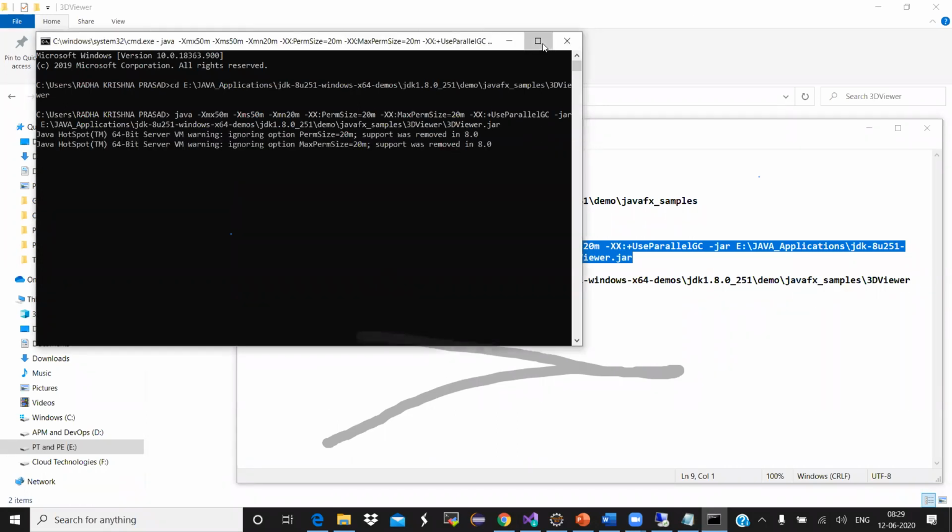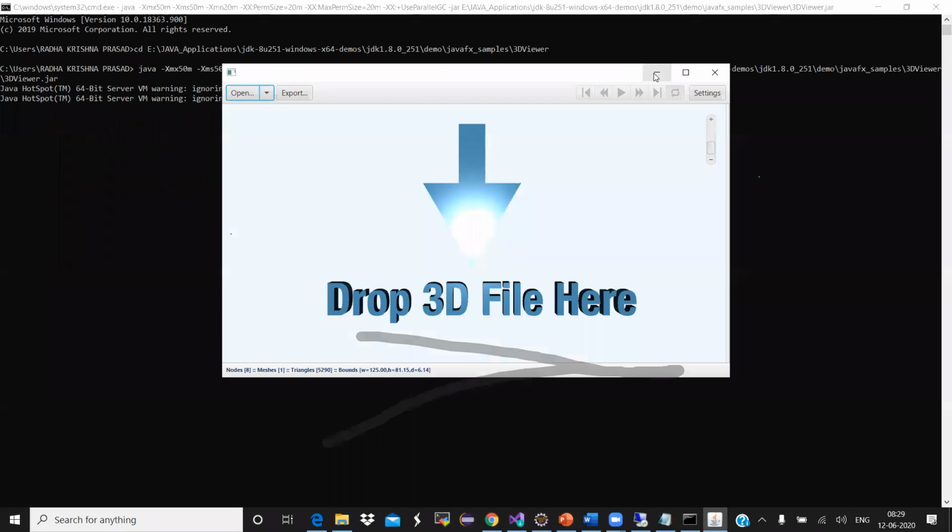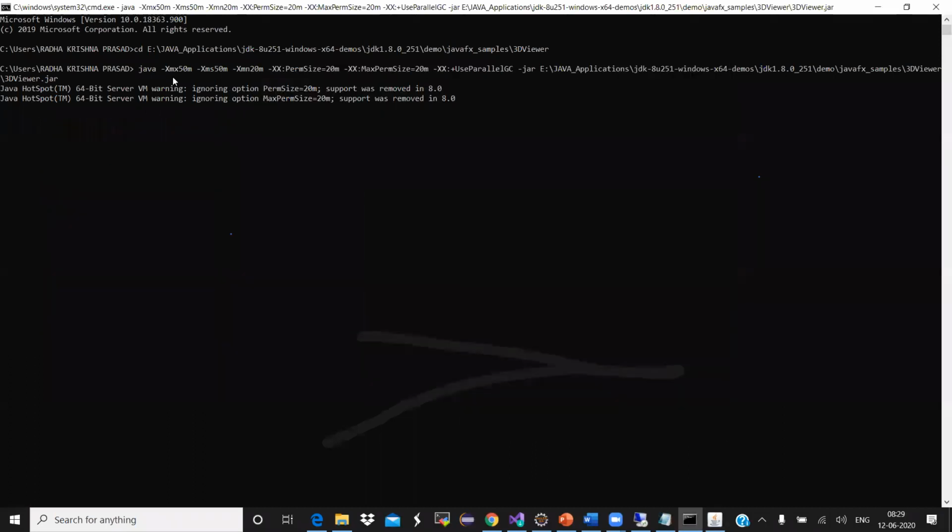So if you look at this command window, I opened one application. This is a sample application. So Java, -Xmx is the maximum heap size, -Xms is the minimum size, -Xmn, perm size, permanent size. Use parallel GC. This is the GC algorithm that I'm using.